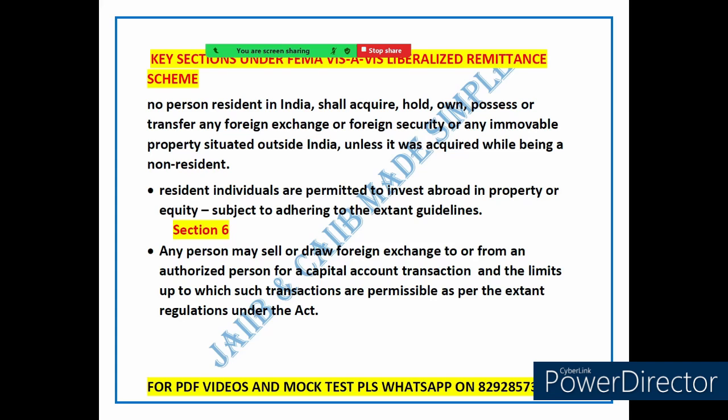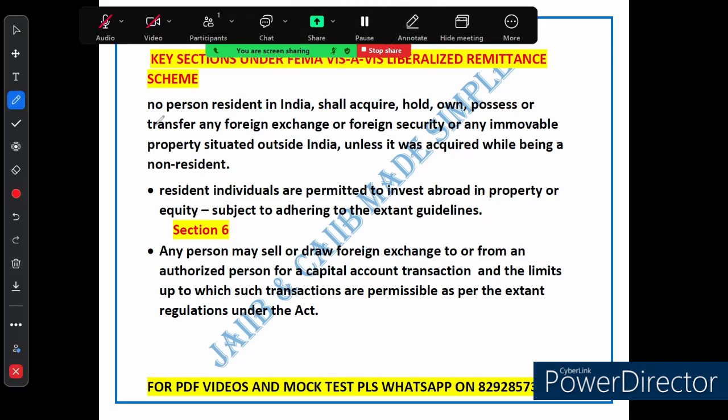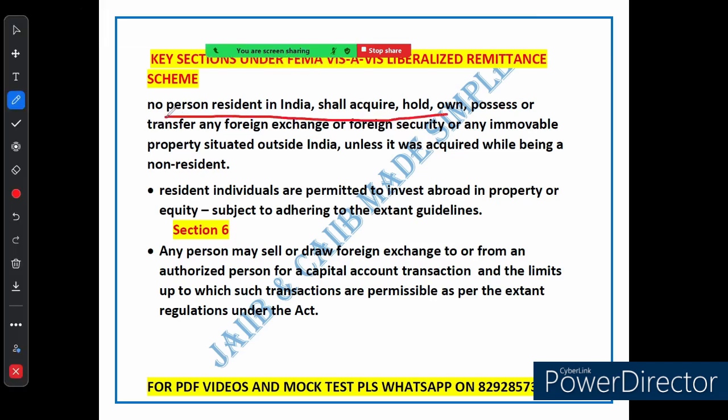So suppose you were living outside India as a non-resident and you have acquired some property, right? But if you haven't done that, if you have not lived in the foreign country, and you want to buy property there, you can't just go and buy property. That's the point, right? You can see it written: no person resident in India shall acquire, hold, own or transfer any foreign currency, foreign security or any immovable property situated outside India unless it was acquired while being a non-resident. That is the point.